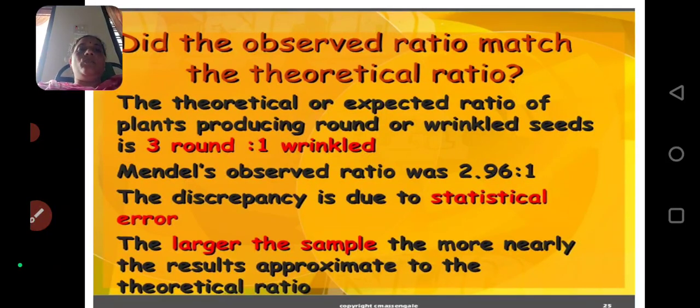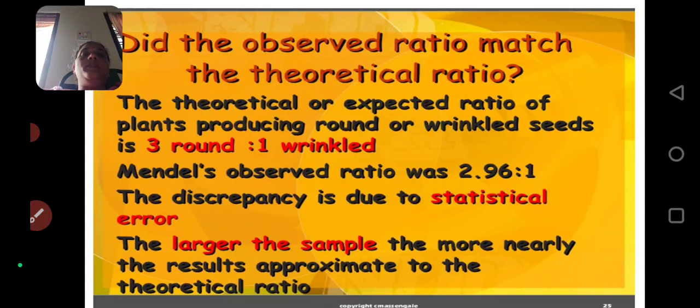So here is a question. Did the observed ratio match the theoretical ratio, ma'am? The theoretical or expected ratio of plants producing round or wrinkled seeds is 3:1, three round, one wrinkled. As per the law of dominance, the dominant genes express their character, so the dominant characters will be more common than the recessive characters.